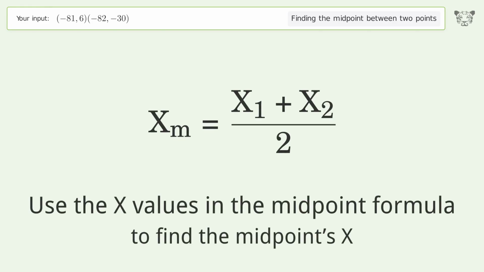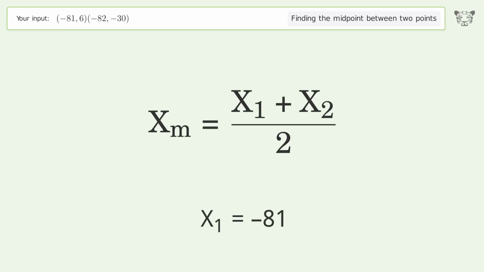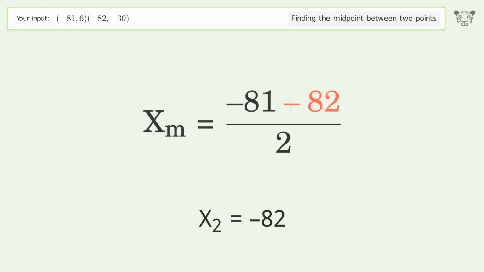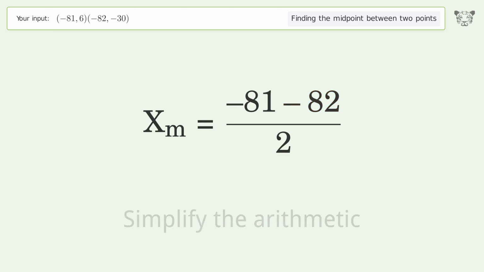Use the x values in the midpoint formula to find the midpoint's x. x1 equals -81. x2 equals -82. Simplify the arithmetic.